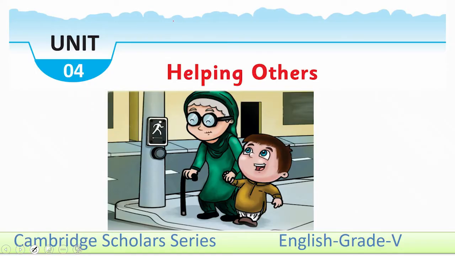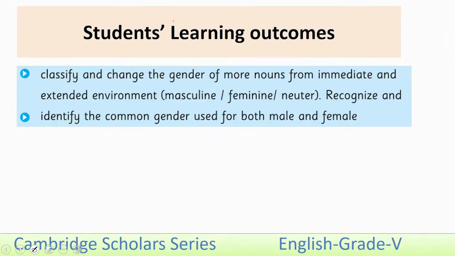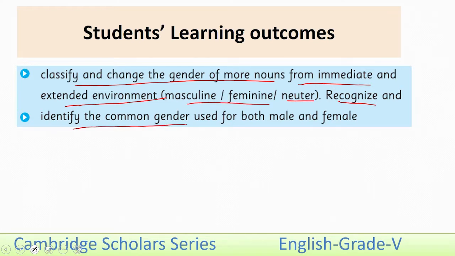We are going to start our lesson from Unit 4, Helping Others. The SLOs of this lesson are: classify and change the gender of more nouns from immediate and extended environment, masculine, feminine, and neuter. Recognize and identify the common gender used for both male and female.